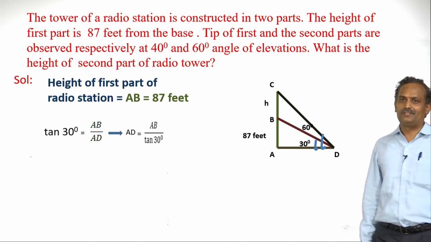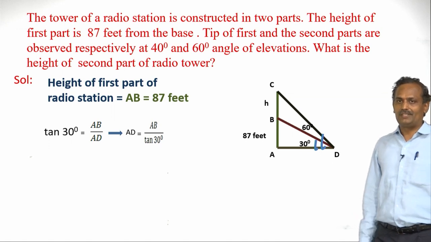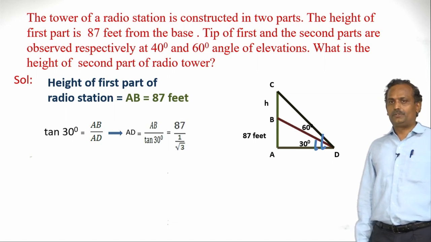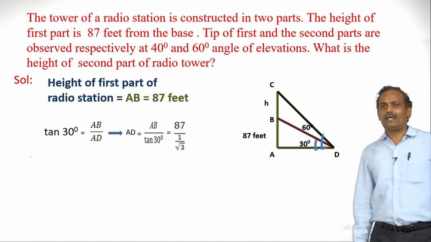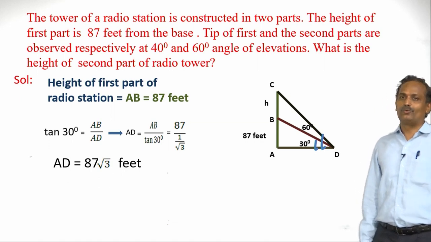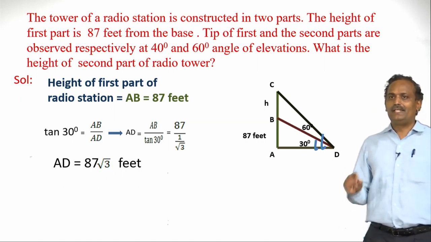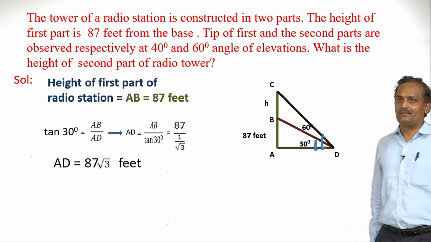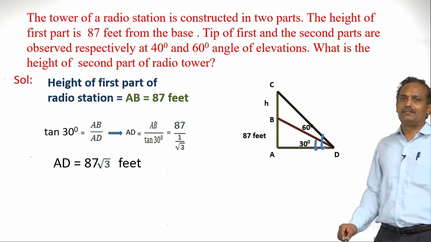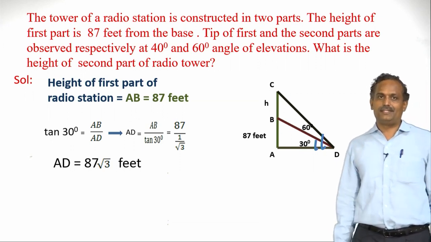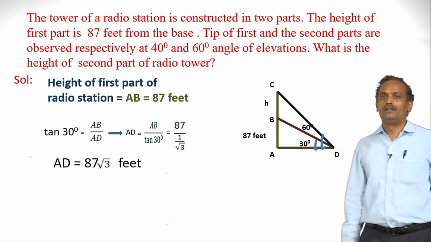So let us rearrange. AD is nothing but AB by tan 30. Let us substitute, it is 87 by 1 by root 3. So AD is 87 root 3 feet. So AD, the distance between the observer and the radio station, is 87 root 3 feet.